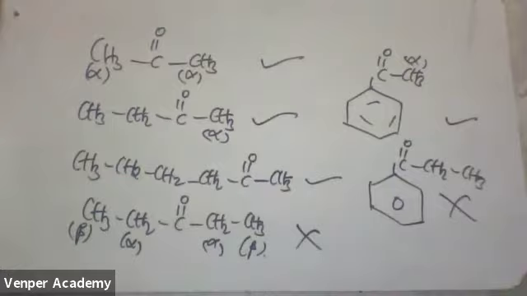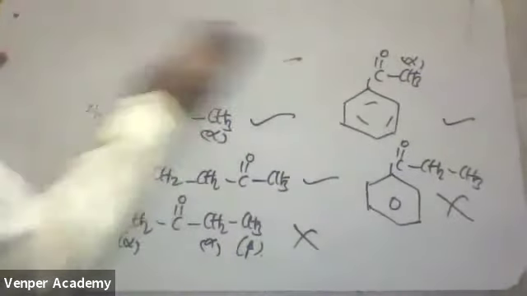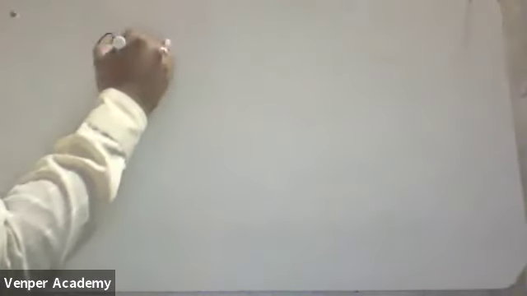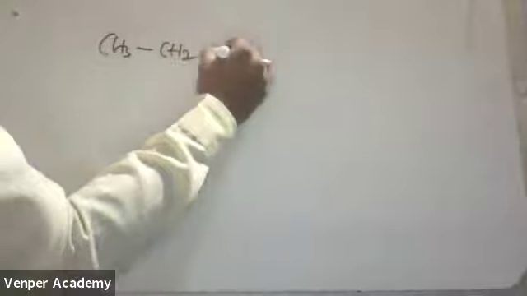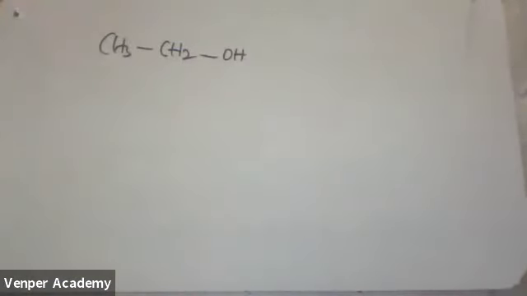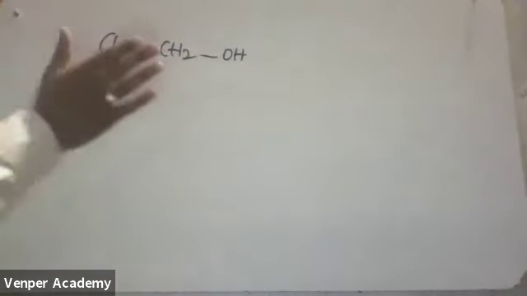Finished? Okay, next one. Now see one more thing. This will also be exhibited by alcohols. If I am taking alcohol, now see. Suppose I am taking this alcohol CH3CH2OH. Now tell me which one is the alpha carbon. Is this the alpha carbon or is this the alpha carbon? Will this exhibit the haloform test or not?